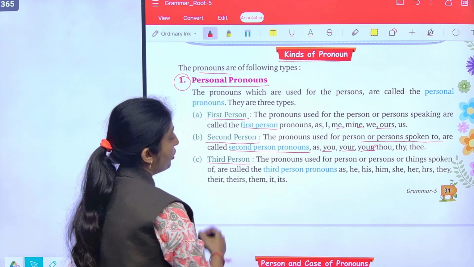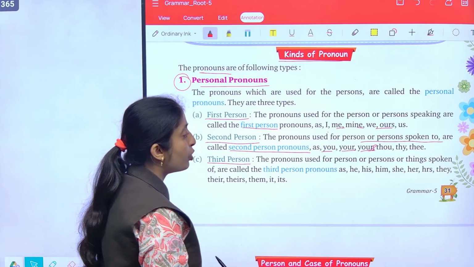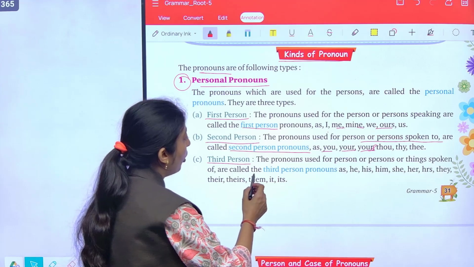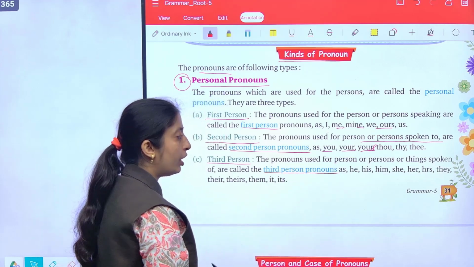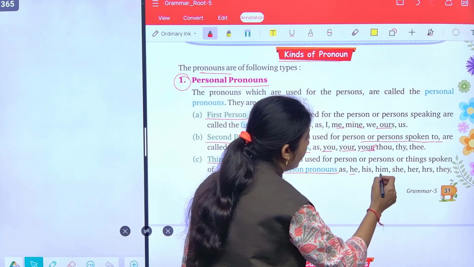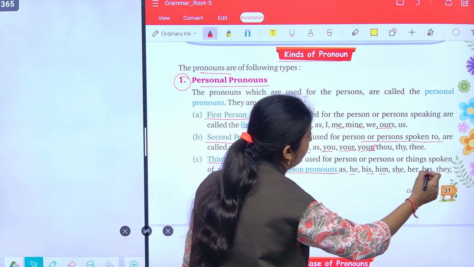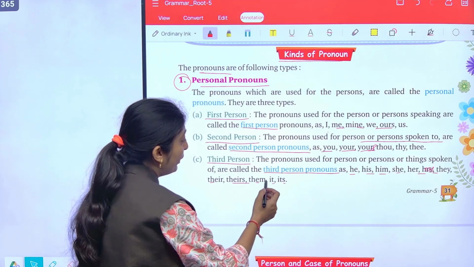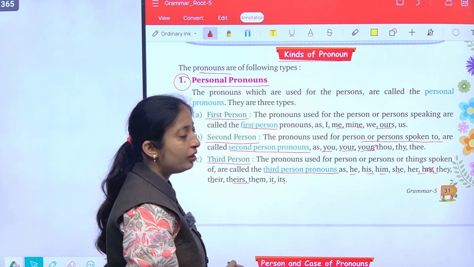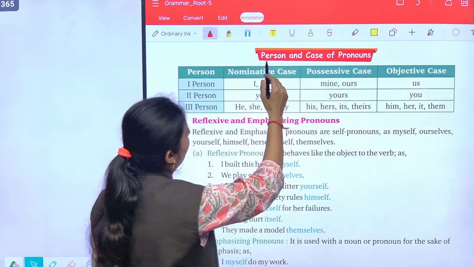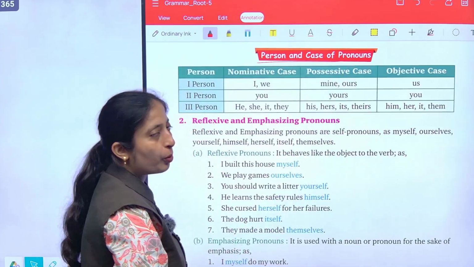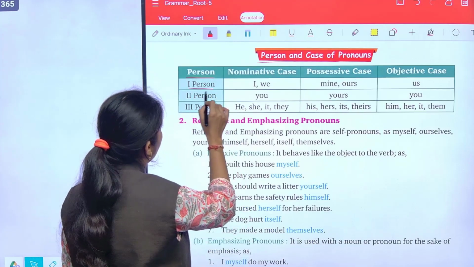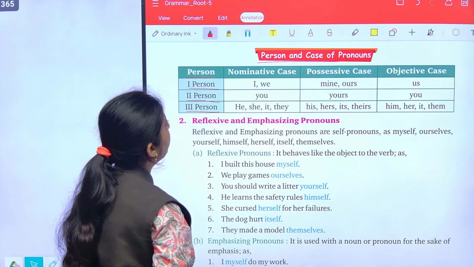Next, third person pronoun. The pronouns used for person or persons or things spoken of are called the third person pronouns, and they are he, his, him, she, her, hers, they, their, theirs, them, it, its. All of these are third person pronouns. Now person and case of pronouns. अब cases देखते हैं.